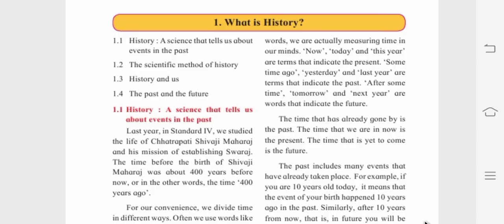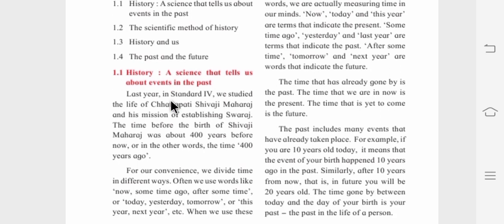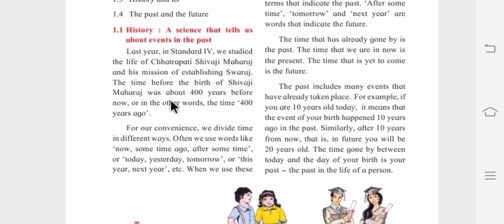The first chapter is what is history. In this, we are going to learn what history is exactly. There are 4 points. History, a science that tells us about events in the past. The scientific method of history. History and us. The past and the future. Now let's go to the first point.